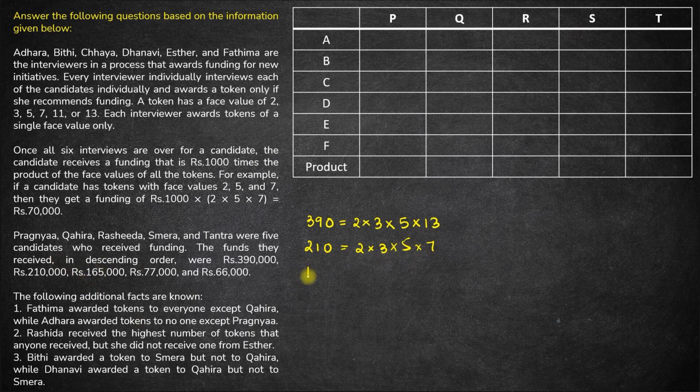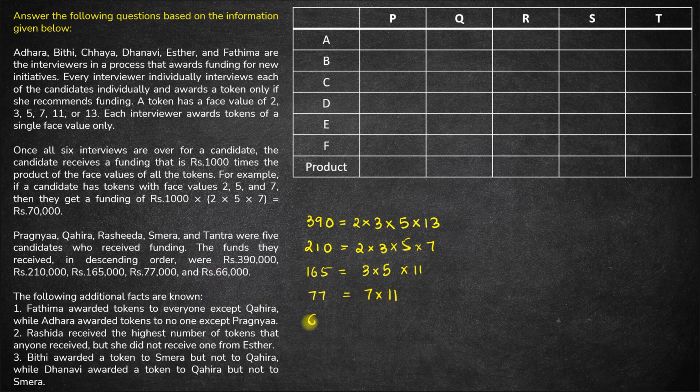Next, coming to 165. 165 is divisible by 11 for sure, and it is also divisible by 5, right? Once you divide 165 by 5 and 11, you will have 3 remaining. So 165 is the product of 3 into 5 into 11. So this candidate must have received 3 tokens total, 1 of 3, 1 of 5 and 1 of 11. Then you have 77, which is simple to break down: it is 7 into 11.